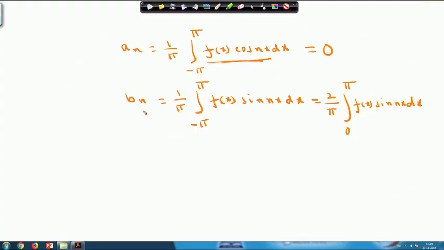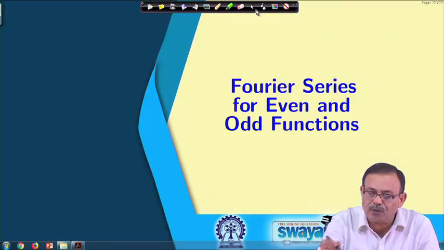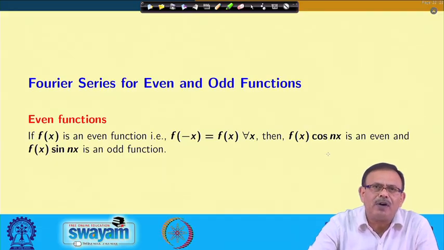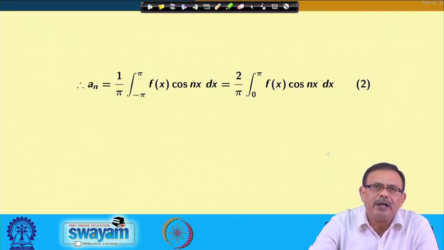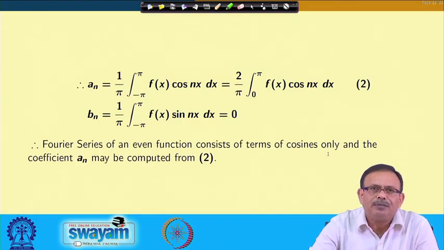So, in that case, I am calculating b_n and a_0. Let us quickly see this. For the even function, a_n equals 2/pi ∫ from 0 to pi of f(x) cos nx dx. Similarly, b_n equals 1/pi ∫ from -pi to pi of f(x) sin nx dx. This will be 0, since f(x) sin nx will be an odd function in this case, and the Fourier series will consist of cosine terms only.